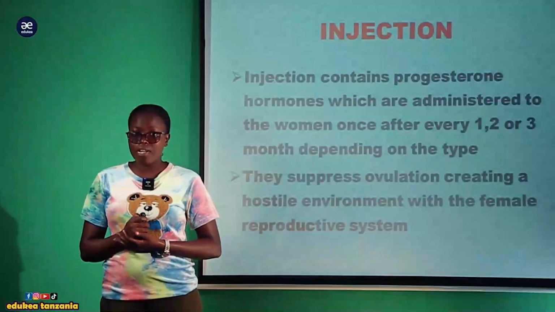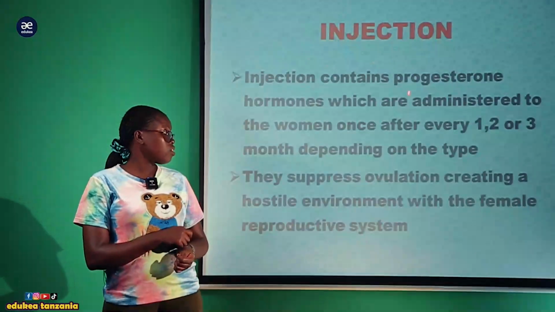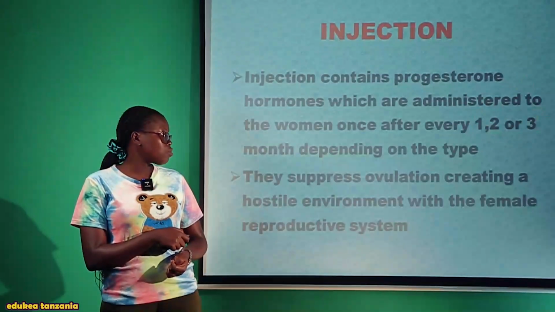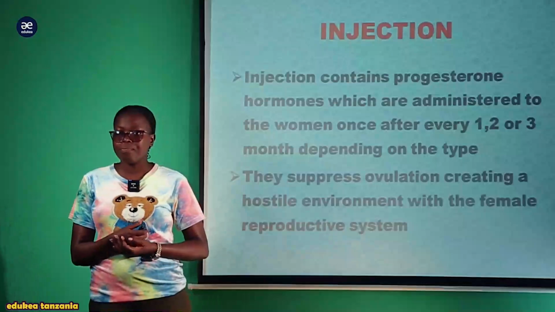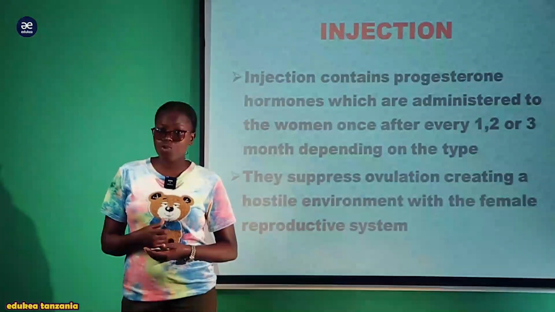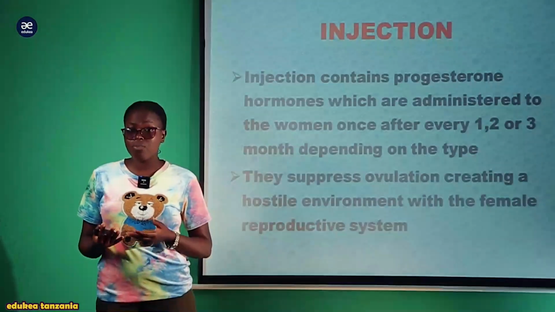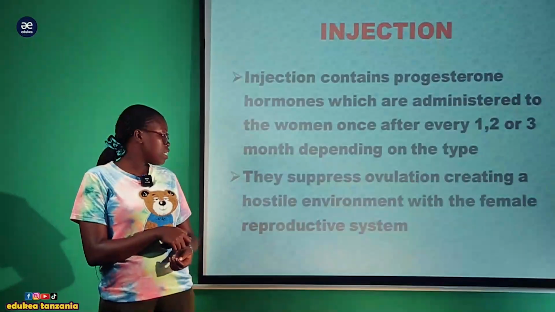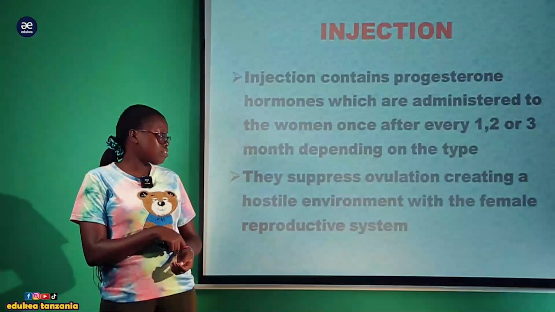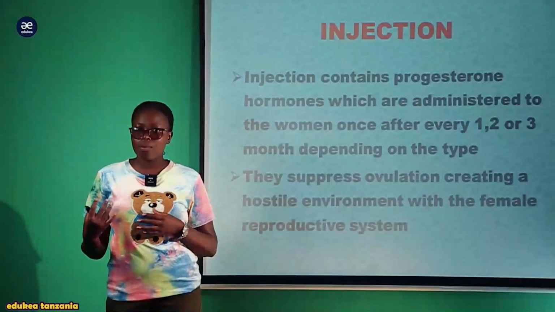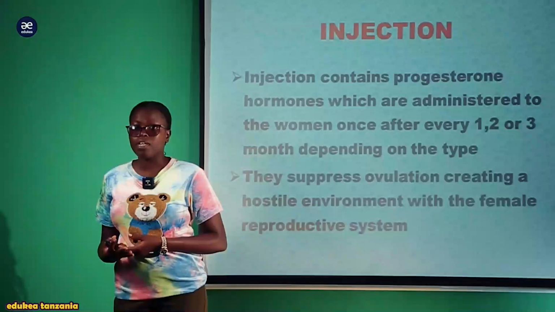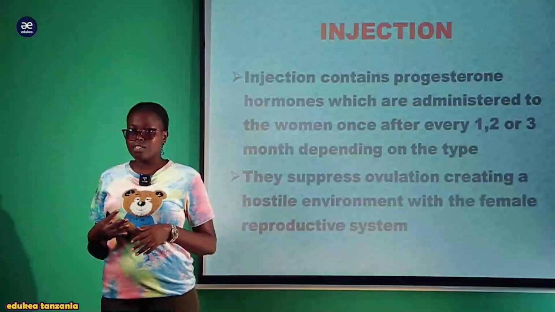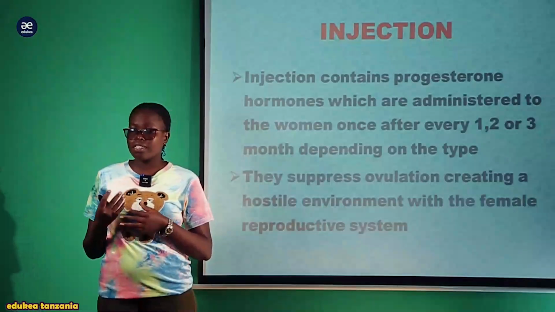Another is the injection, which here is a syringe. Injections contain the progesterone hormone and are administered to women once every 1, 2 or 3 months depending on the type. It depends on how long the person has taken it, either for one month, two months or three months. They suppress ovulation, creating a hostile environment in the female reproductive system. First, they suppress ovulation, meaning that the gamete is not formed. Second, they increase the acidity of the female reproductive tract in order to kill the sperm.